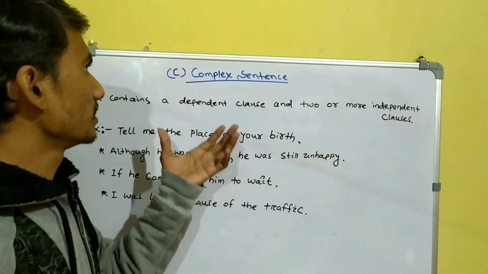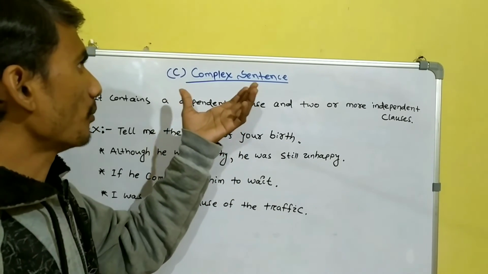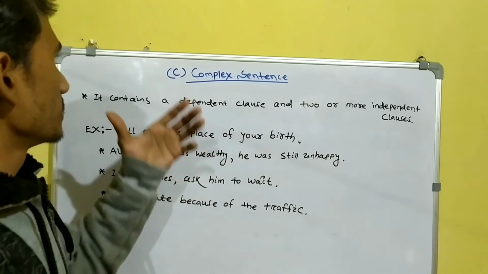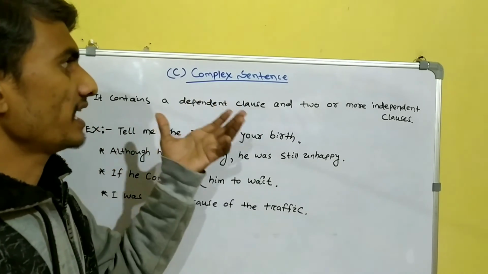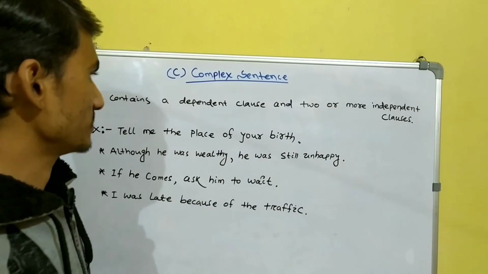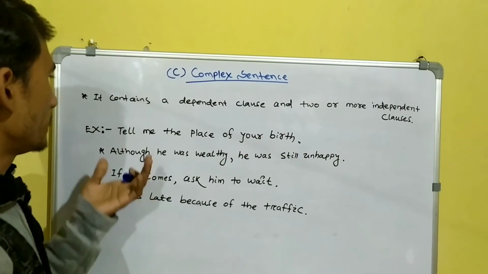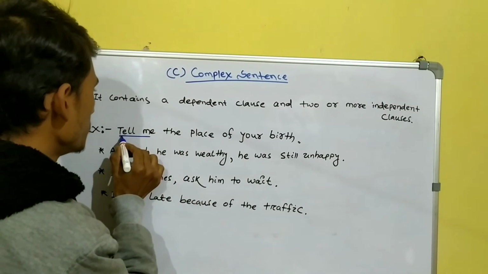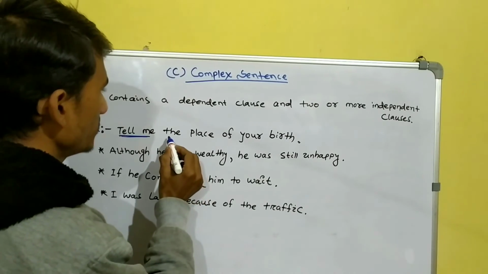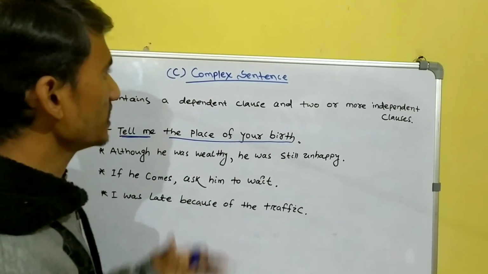Then we see the last one, which is the complex sentence. The complex sentence contains a dependent clause and an independent clause. For example, tell me the place of your birth. Here, tell me is a clause and the place of your birth is a clause.